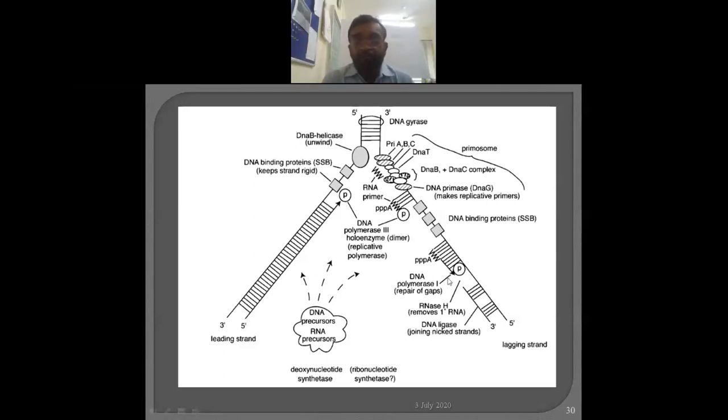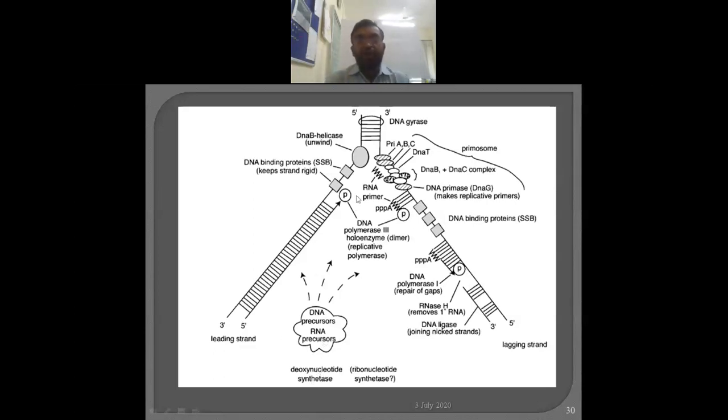It also introduces a lot of errors, but how the errors arise and what the fate of that error is, is not a topic of our discussion here. Just keep in mind that these things happen as far as elongation is concerned. There should be a continuous supply of deoxynucleotides and ribonucleotides; ribonucleotides are required for the primer synthesis, and deoxyribonucleotides are required for the synthesis of the DNA.